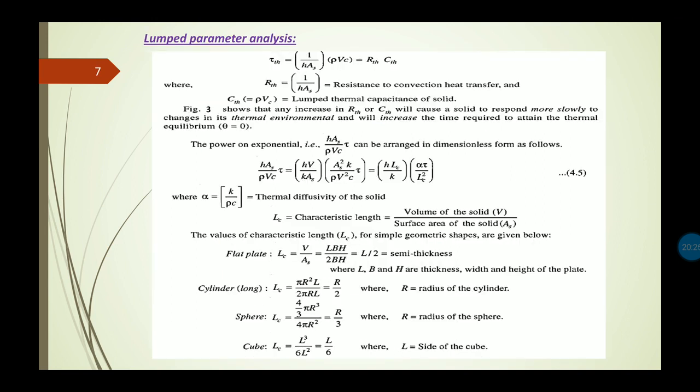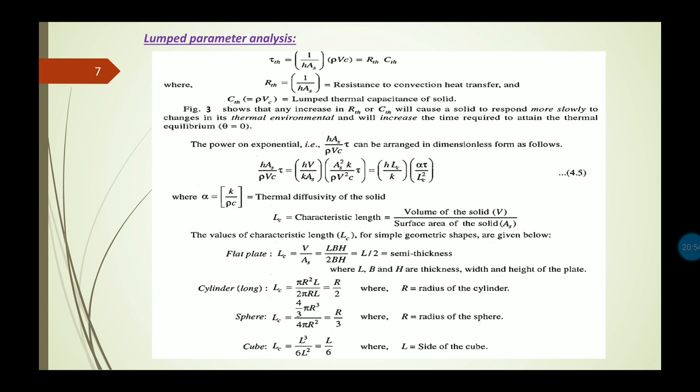So here we can see that any increase of Rth or Cth, that is the resistance to convection heat transfer or the lumped thermal capacitance of the solid, will cause a solid to respond more slowly to changes in its thermal environment and will increase the time required to attain thermal equilibrium, that is when theta equals 0.